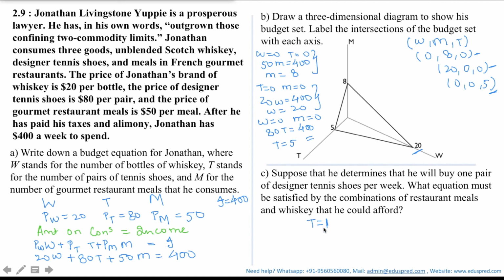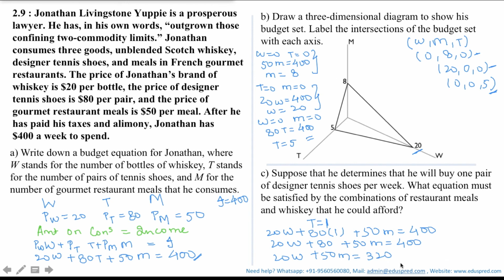So let's substitute this value of T into the budget equation. That would be 20W plus 80 multiplied by 1 plus 50M equals 400, or 20W plus 80 plus 50M equals 400, or 20W plus 50M equals 320. So this is the equation that must be satisfied by the combinations of restaurant meals and whiskey that he can afford if he is buying one pair of designer tennis shoes per week.